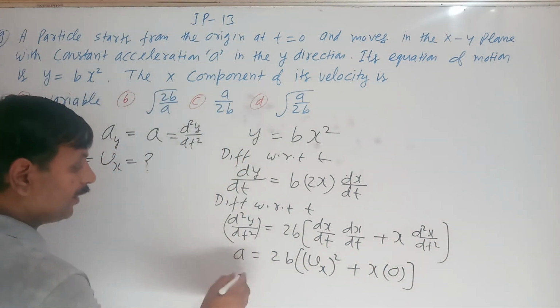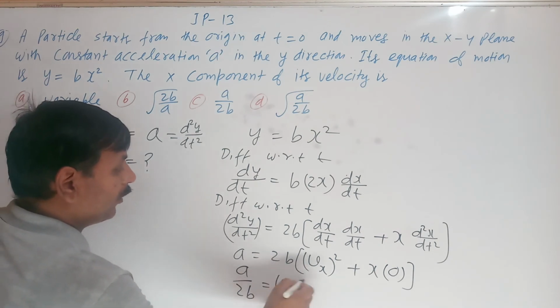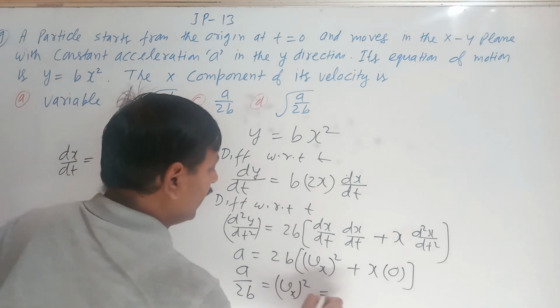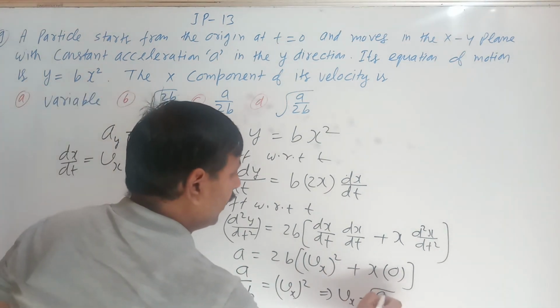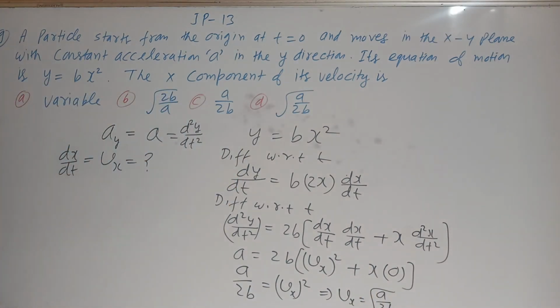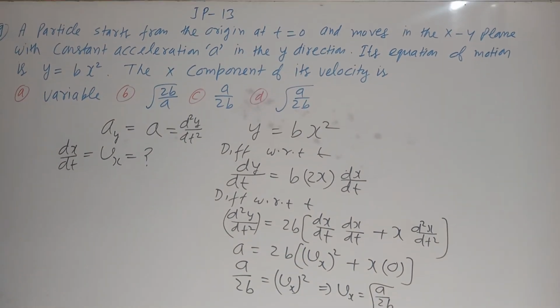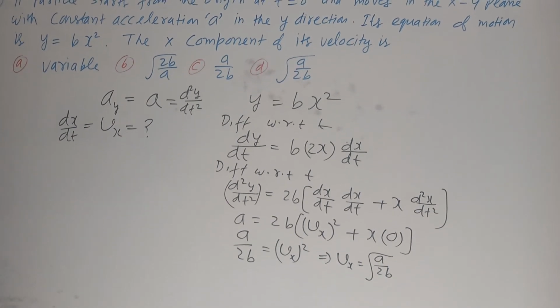So here we can see a upon 2b is equal to vx square. This implies that vx is equal to under root a upon 2b. So here under root a upon 2b comes. So which option is correct? We can see here option D will be the correct one.